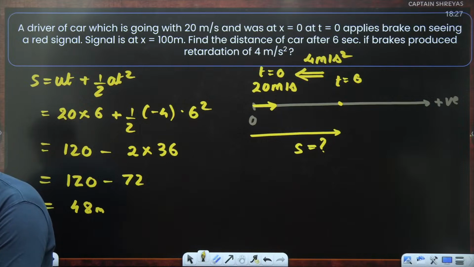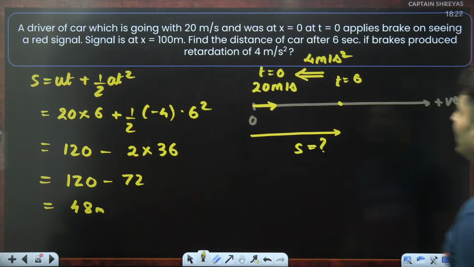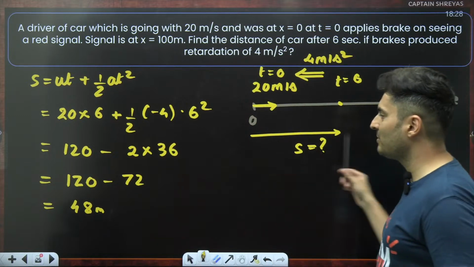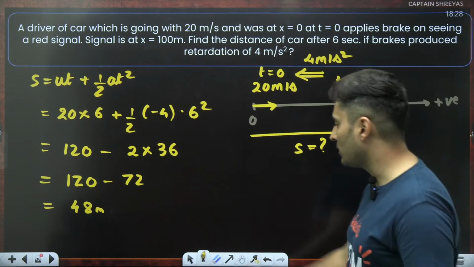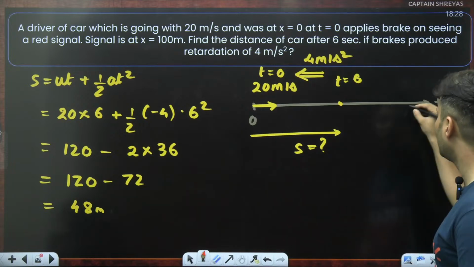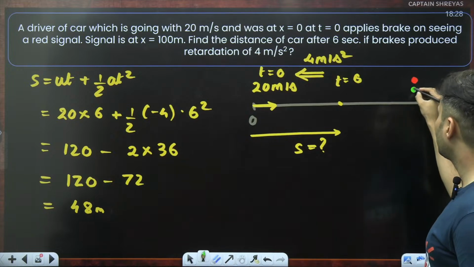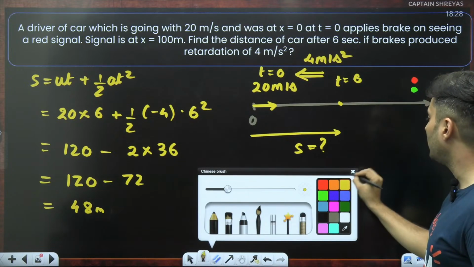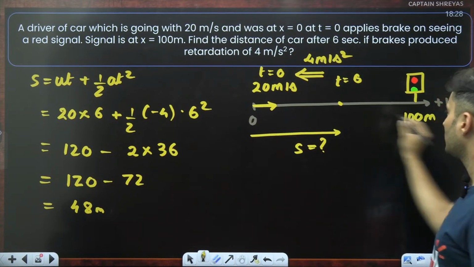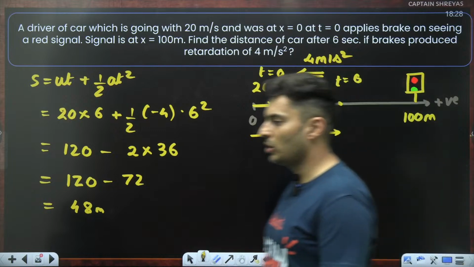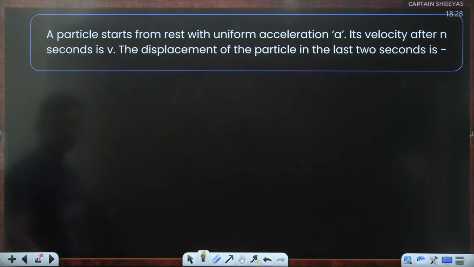Hi Karthik, don't spam. Till this point, is it clear? Yes. So the question is, find the distance of the car after 6 seconds. It is basically 48 meters it has traveled from the original position. It has not yet crossed the signal. The traffic signal is somewhere over here, much, much ahead at 100 meters. It has fallen short by 52 meters. Correct. Okay, straightforward. Moving on to the next question on your screen.